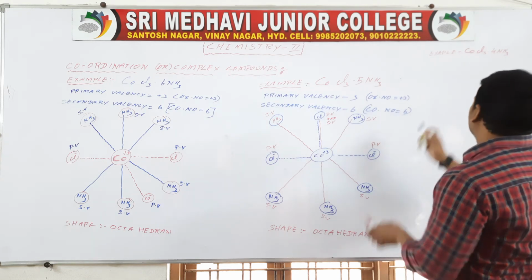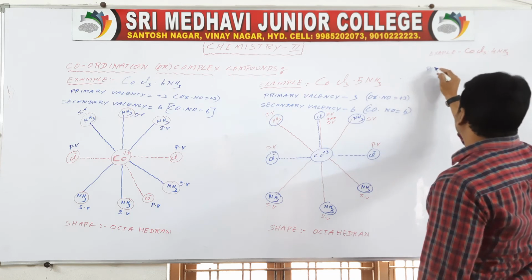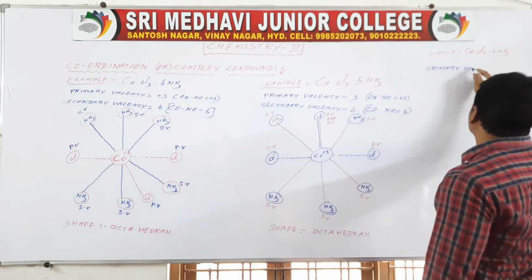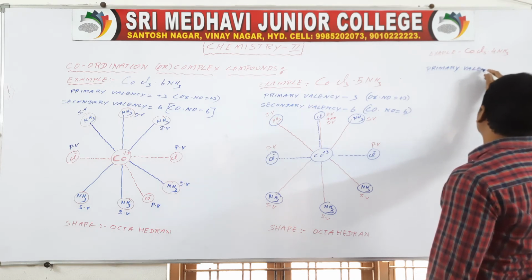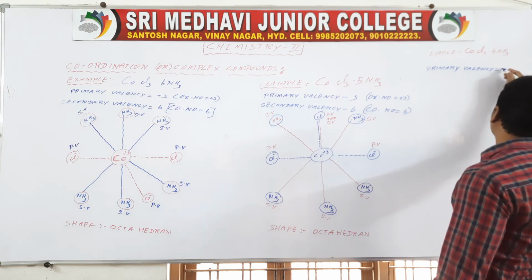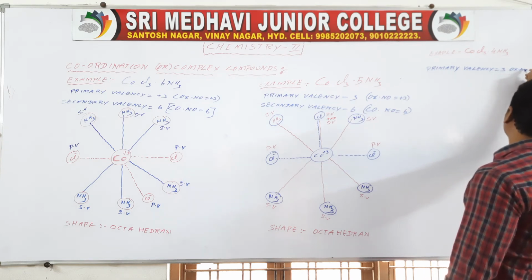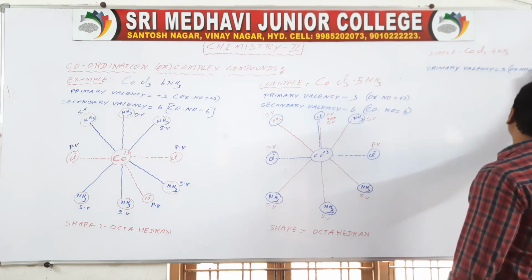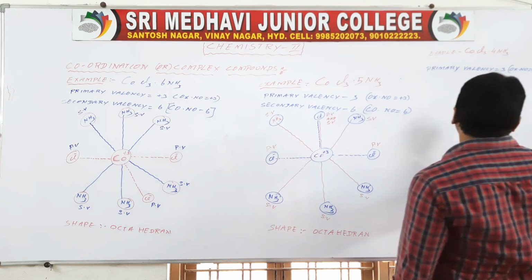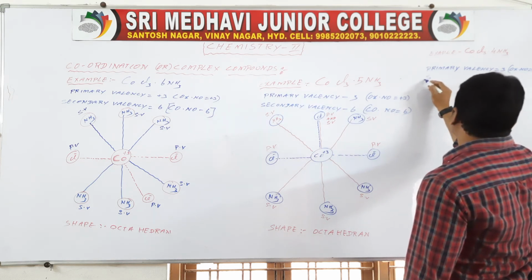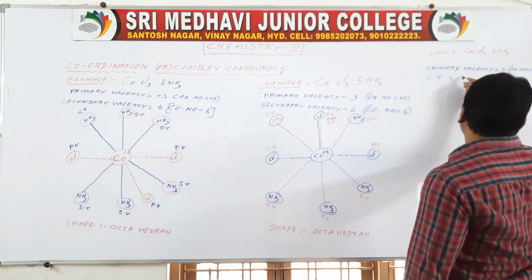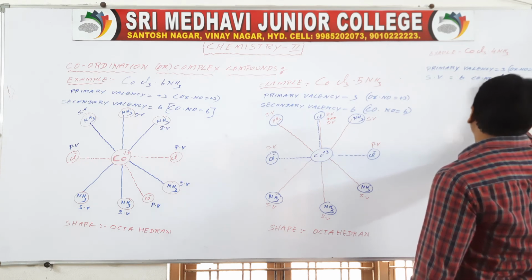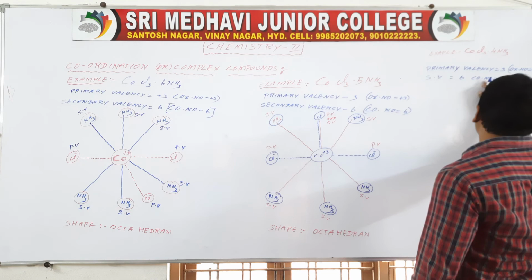Here primary valency is equal to 3, oxidation number equal to plus 3. Secondary valency equal to 6, the coordination number, equal to 6.